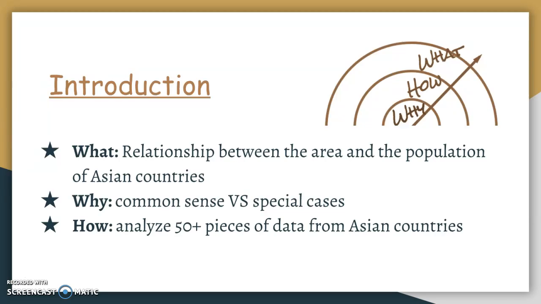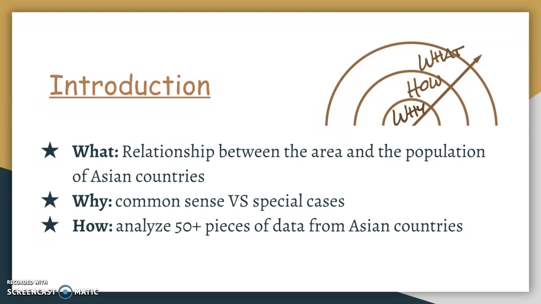As we know, the population of a country can be affected by several factors, such as temperature, GDP, economy, climate, and so on. Well, area, our main character, the size of the country, is one of the most important factors, yet sometimes it doesn't seem to affect the population very much. For example, Australia is the sixth largest country in the world, yet its population is only the 53rd biggest. Therefore, I would like to research this topic to analyze if there's really a strong connection between these two variables.